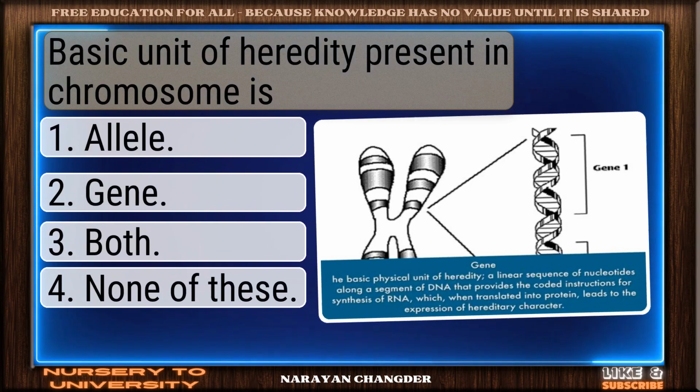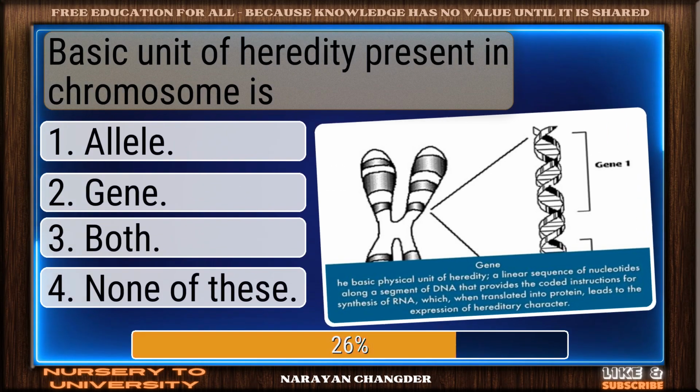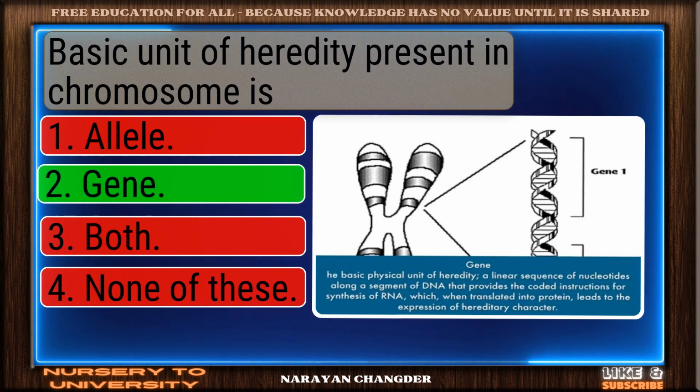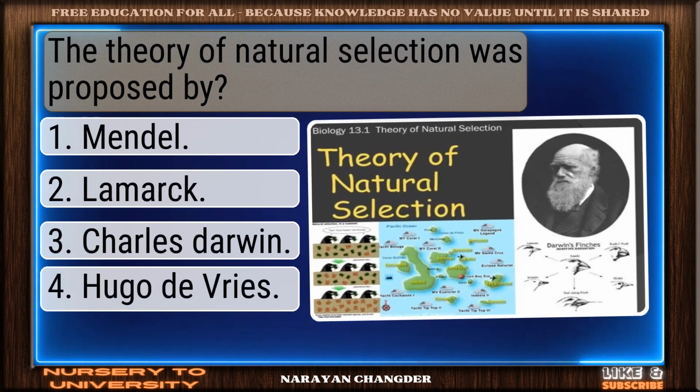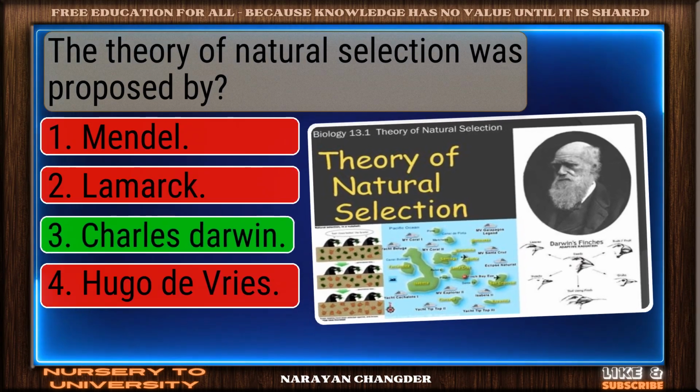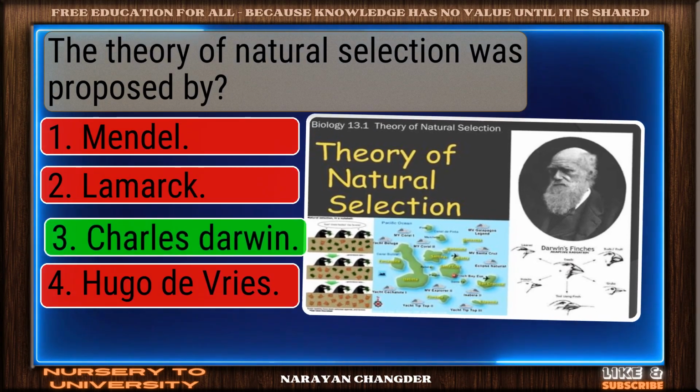Basic unit of heredity present in chromosome is? Clear logic. Gene is sound. The theory of natural selection was proposed by? On track. Charles Darwin is correct.